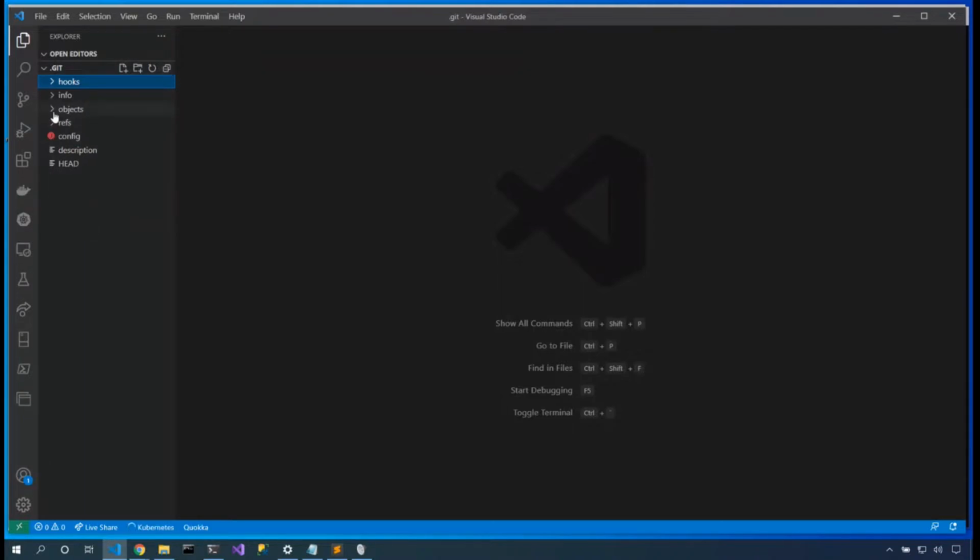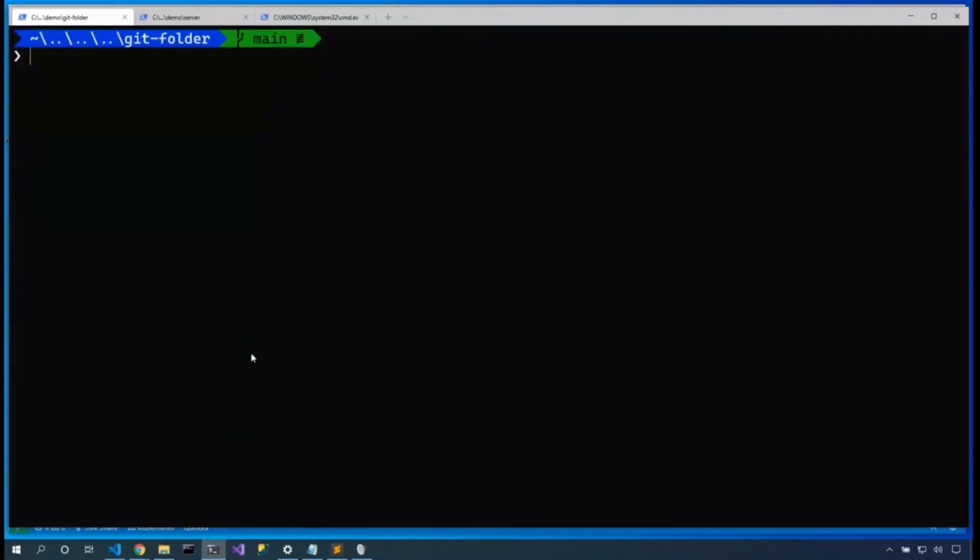First, let's take a look at objects. This one is definitely bigger, but VS Code's left menu is a little weird.